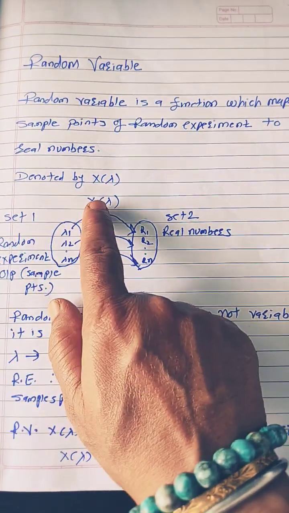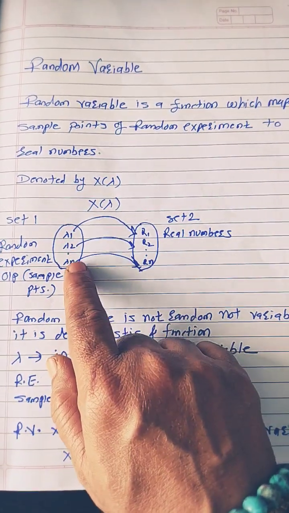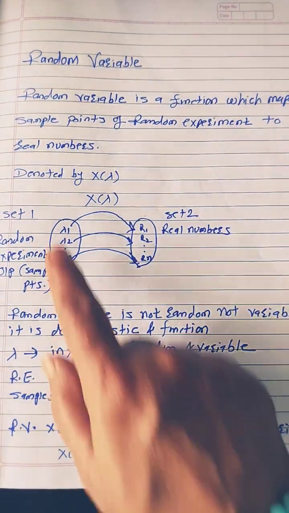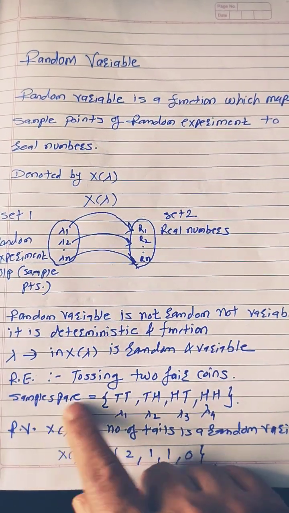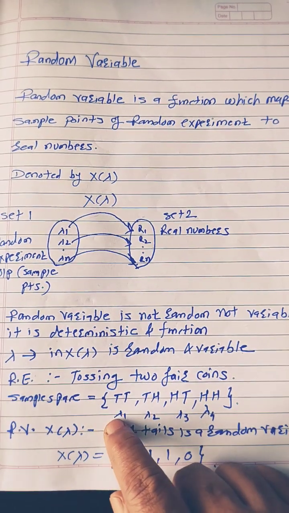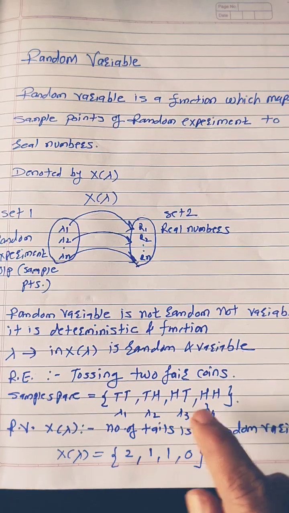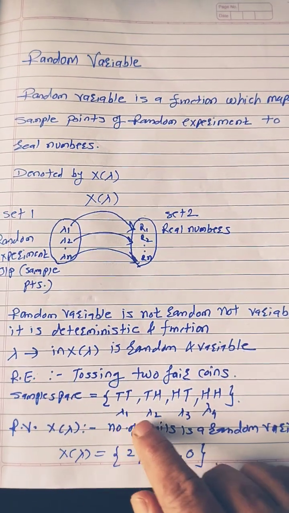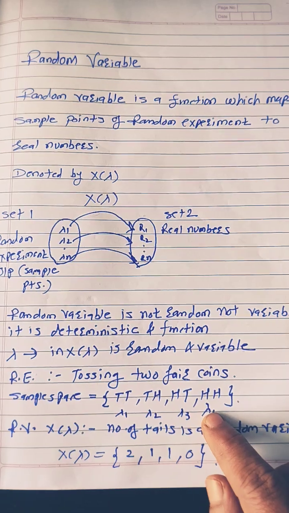So set 1 in the random variable mapping is fixed, which is the random experiment output. These outcomes are called sample points, and the set which includes them is called the sample space. So lambda 1, lambda 2, lambda 3, lambda 4 are called sample points.